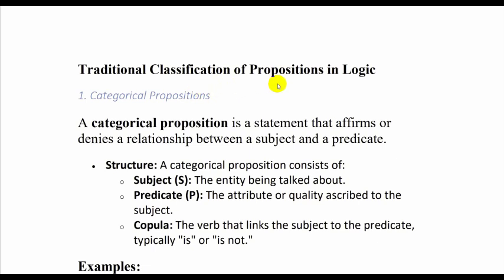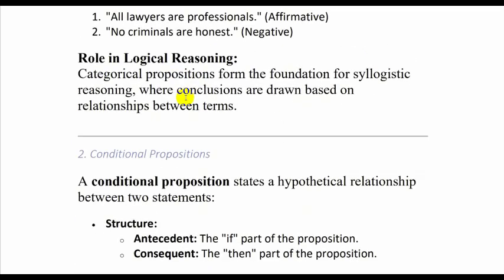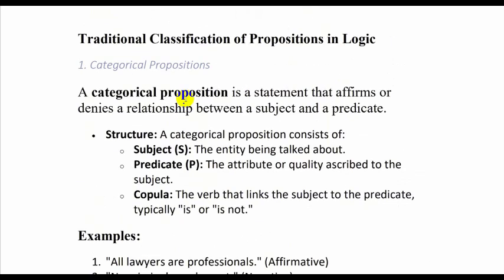The traditional classification of propositions in logic is divided into two parts. One is categorical proposition and the second is conditional proposition. So let us look at the categorical proposition first. It is a statement that affirms or denies a relationship between subject and predicate. So whatever is the relation between the subject and the predicate, if it is either affirmed or denied, then that is known as a categorical proposition.